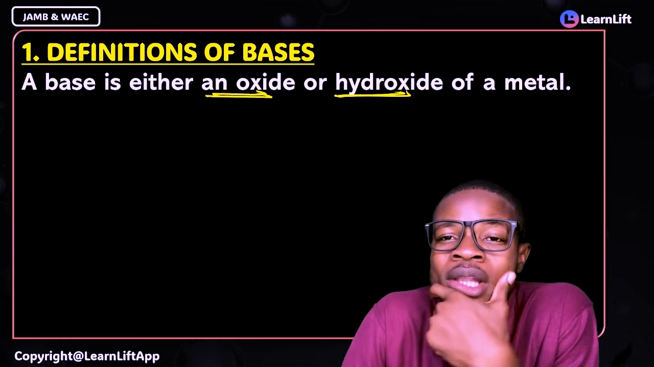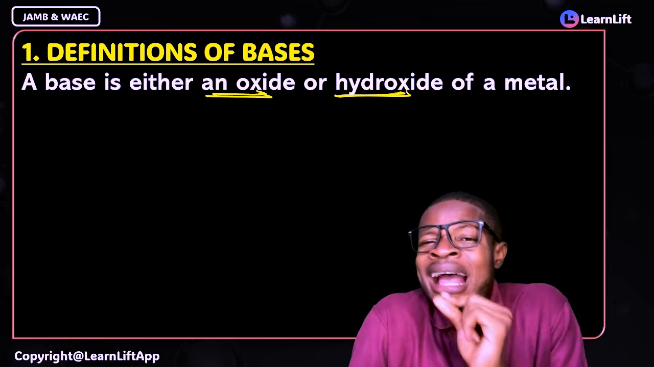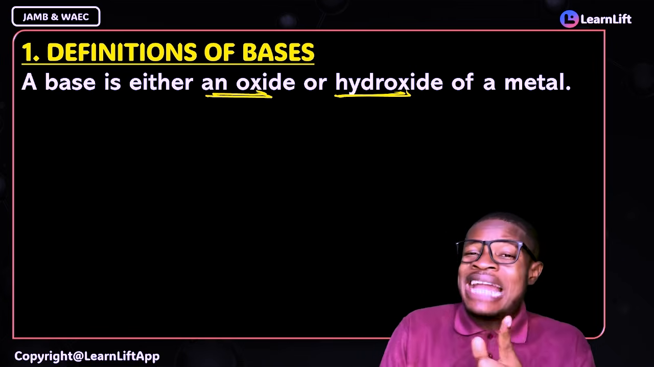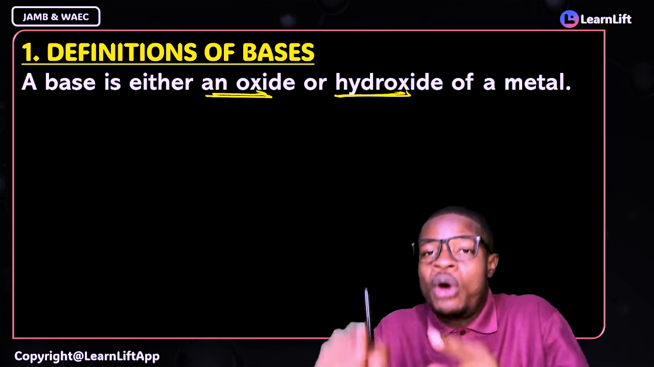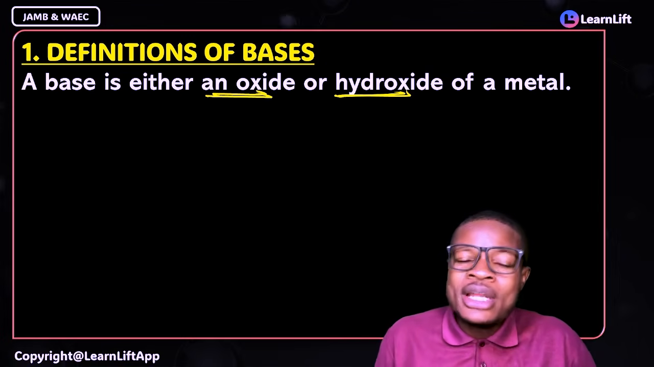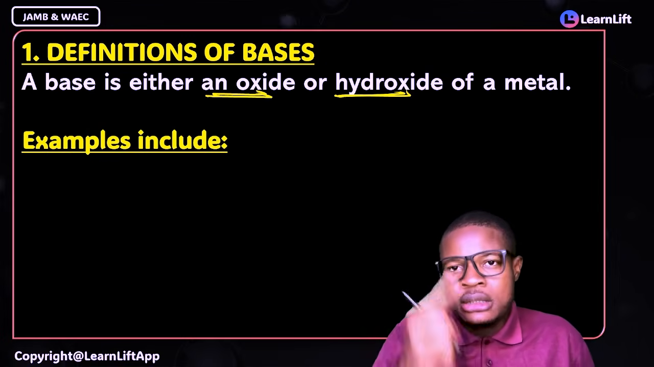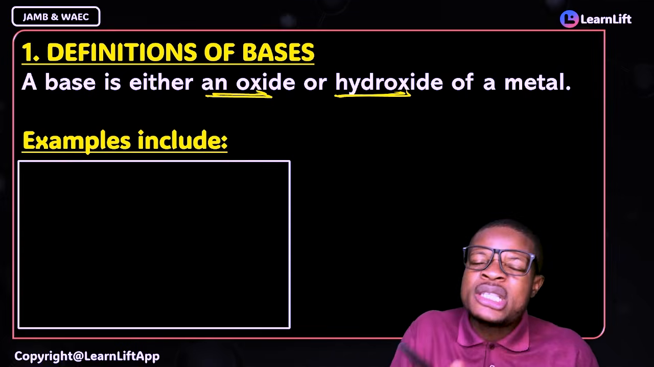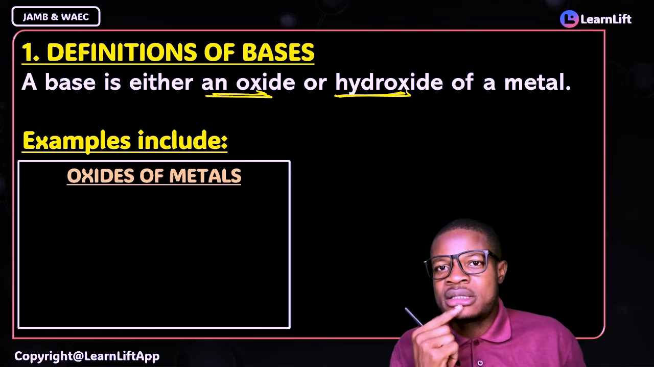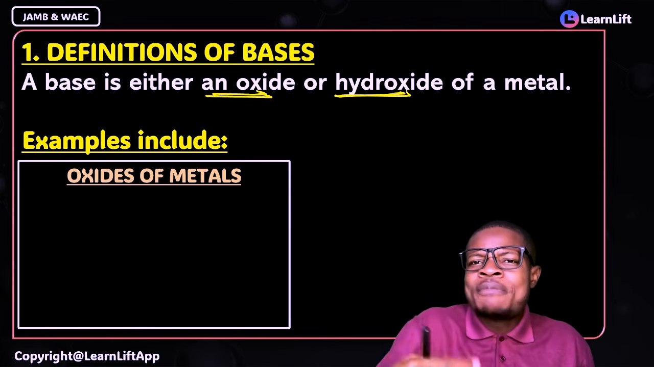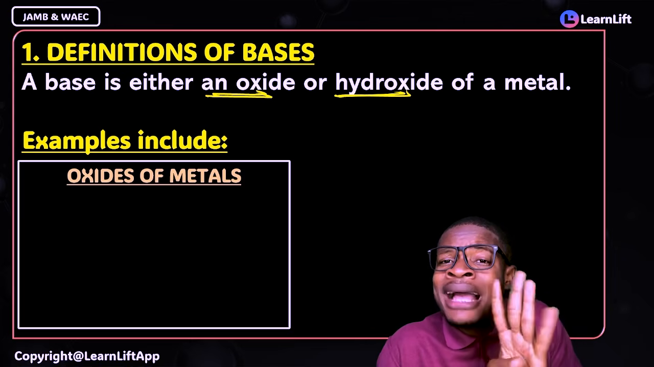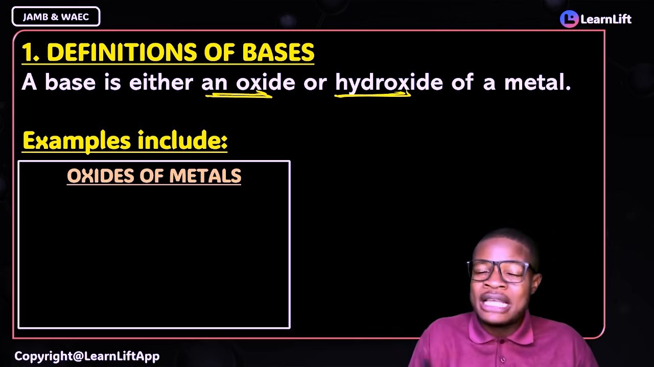Let's go. What is a base? A base is either an oxide of a metal or a hydroxide of a what? A metal. So two things there. In other words, for every definition of base, there are two things you must know, because if you're looking at the example, you must know these two things. The first is oxides of metals. Which oxides of metals do we call base? Potassium, sodium, calcium, magnesium. You see these four, very important.